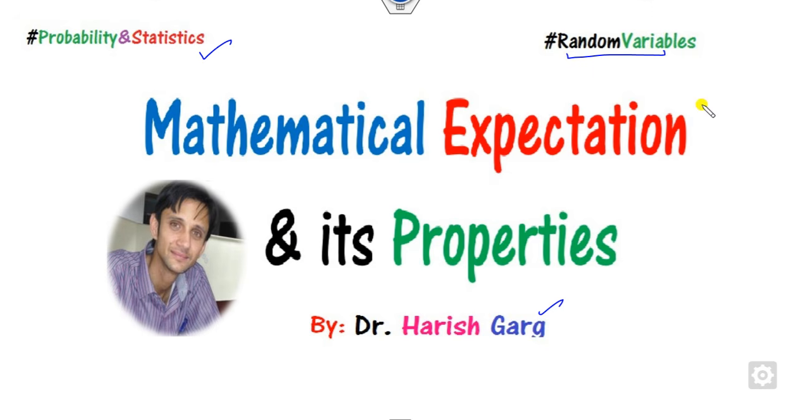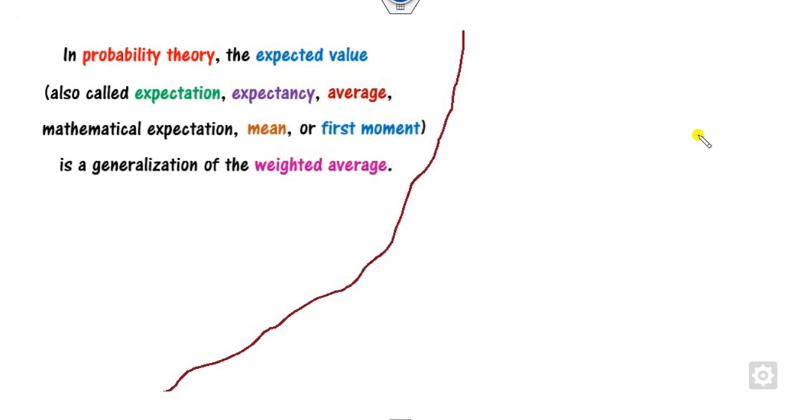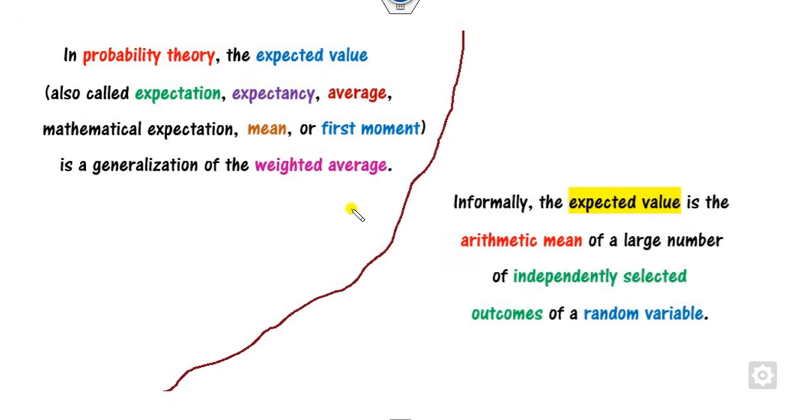So now we will define what is the mathematical expectation. In probability theory, mathematical expectation is also called the average expectation, mean, as well as the first moment, and it is a generalization of the weighted average. We all know that in your lower classes you have read about this mean, that is, a summation of fx by f. But now here we will replace this frequency with the probability. Informally, this is nothing but the arithmetic mean of a large number of values selected independently from the outcomes of the random variable.